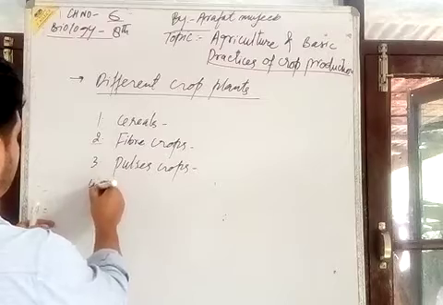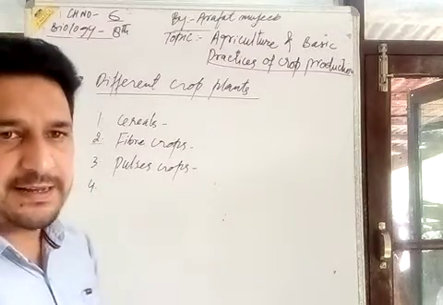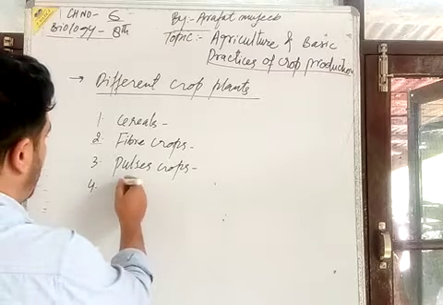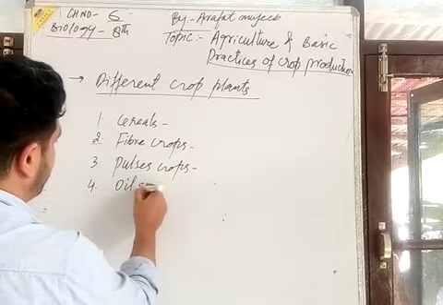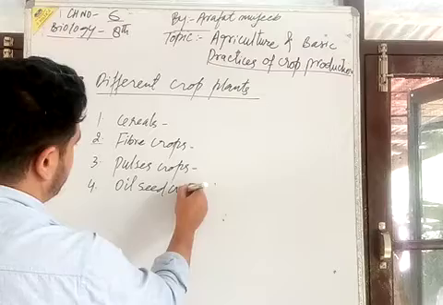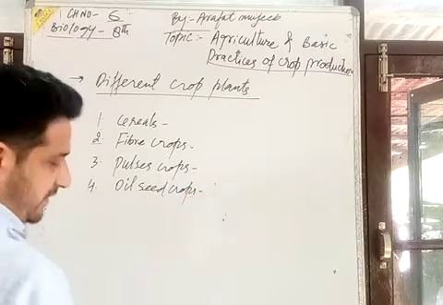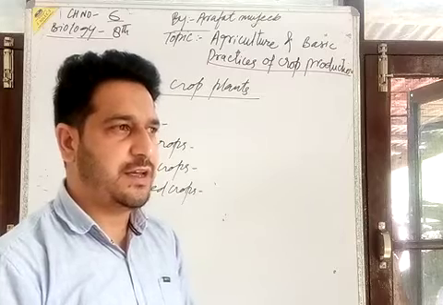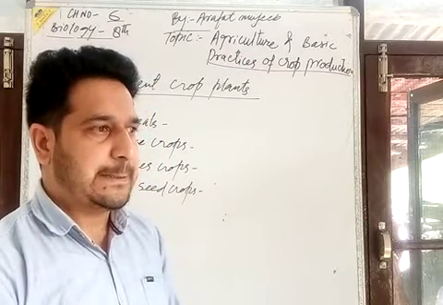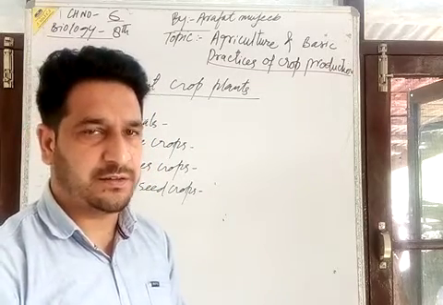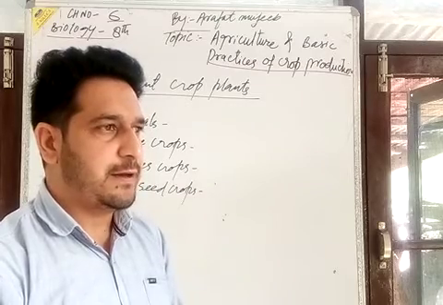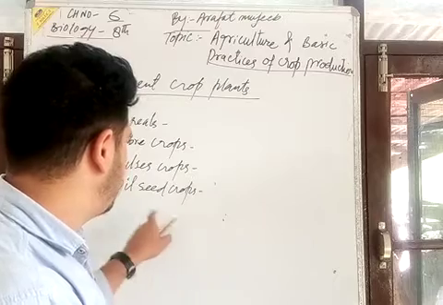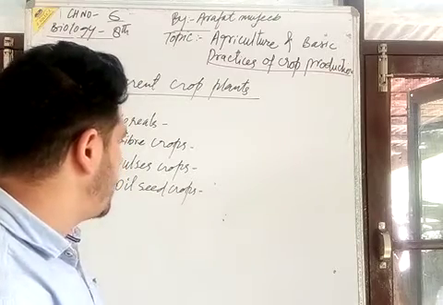Fourth one is the oil seed crops. I mean the mustard oil seeds, soya bean seeds, and other seeds from which we get the oil.